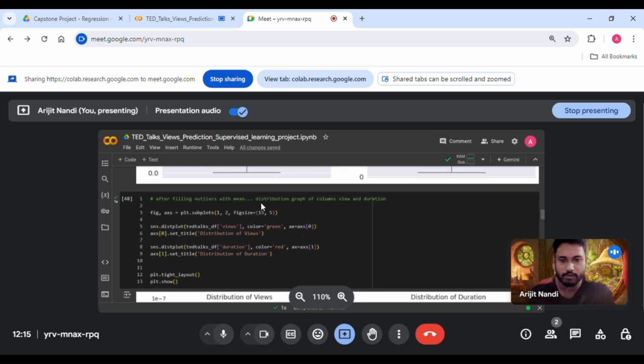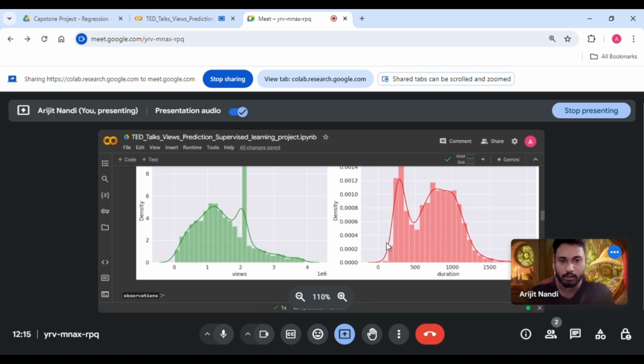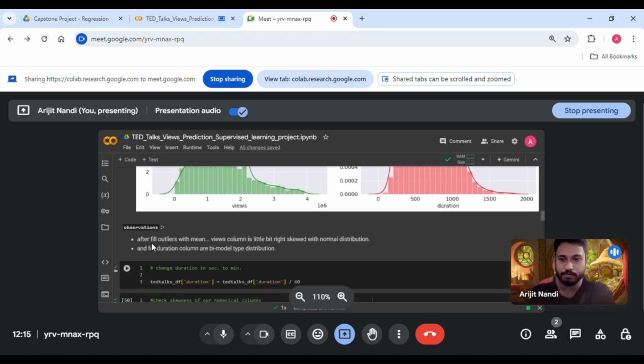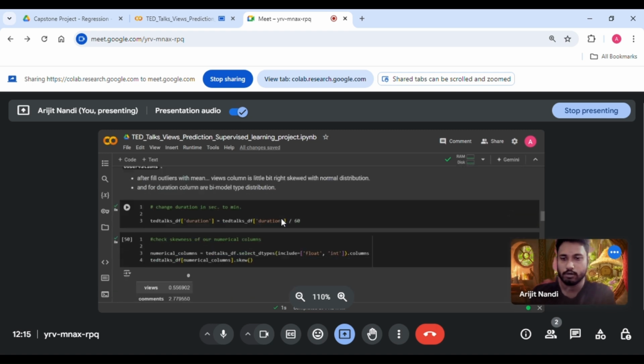So after filling outliers with the mean, this is the distribution of the views and duration columns. It's tending towards normal. After filling outliers with the mean, the views column is a little bit rescued towards normal distribution, and the duration column is like a bimodal type distribution. It is tending towards a normal distribution, but still a little bit slightly skewed. Okay, changing the duration from seconds to minutes.